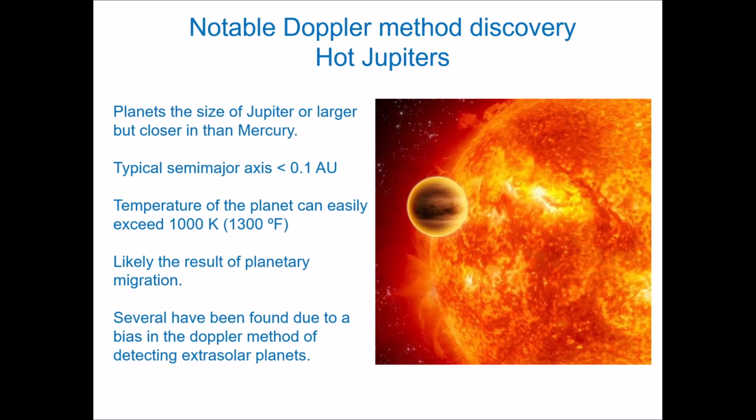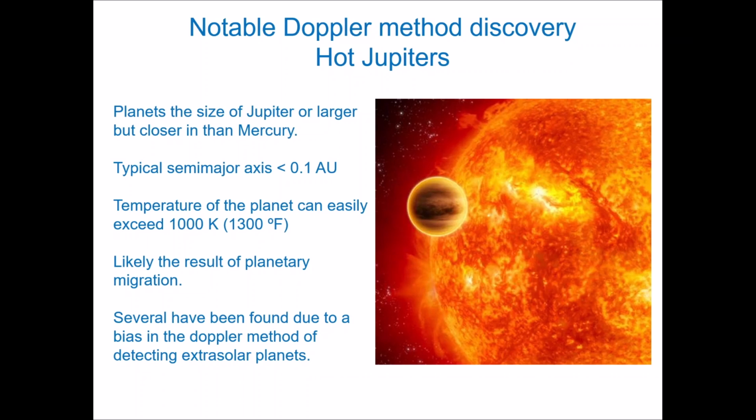But this Doppler method creates a bias. These objects have the greatest gravitational influence on their stars, so they're going to be more obvious to see. And that's what we're seeing here. Not many of these exist, but the few that do really stand out in this method. This was a real puzzle to us because it goes against our normal ideas of how solar systems form. We shouldn't have Jupiter-sized planets so close in to their stars. So it was a bit of a puzzle at first.